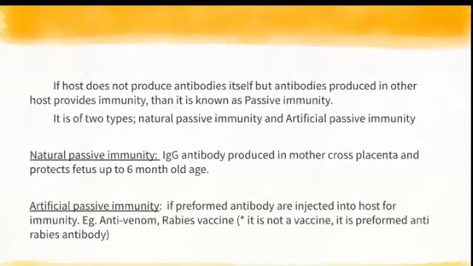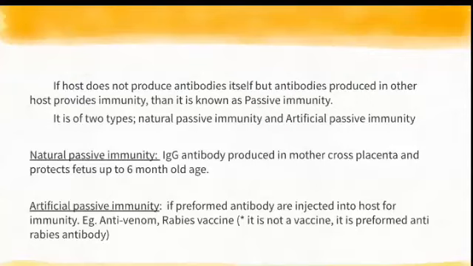Or the rabies vaccine. Anti-rabies antibody is also available, where they take the anti-rabies antibodies from the horse and give them to us in case of emergencies, which is called artificial passive immunity. So what is active immunity?